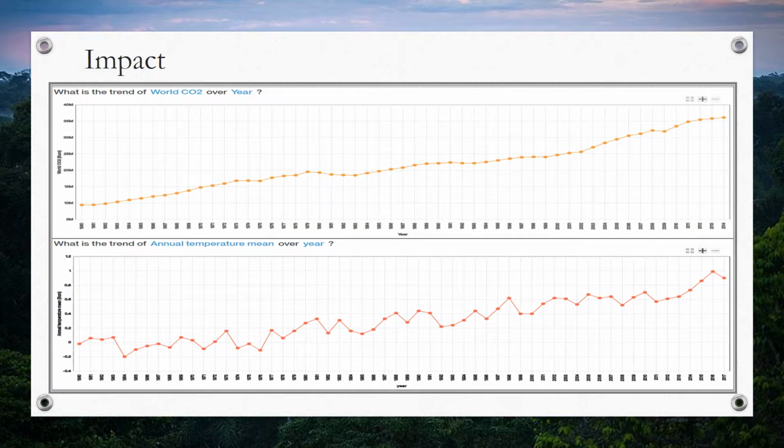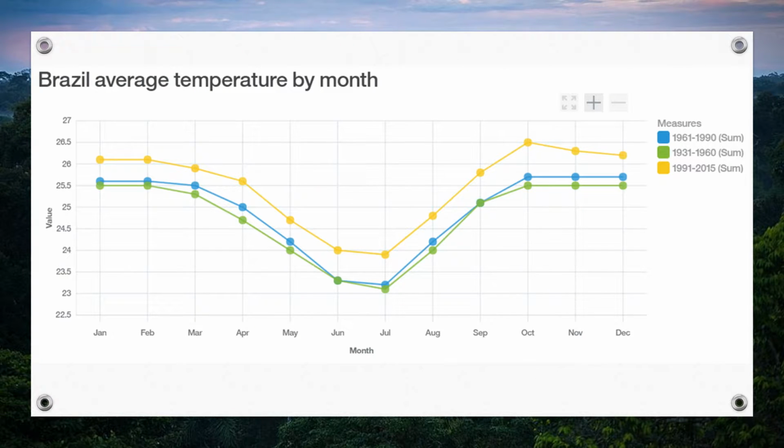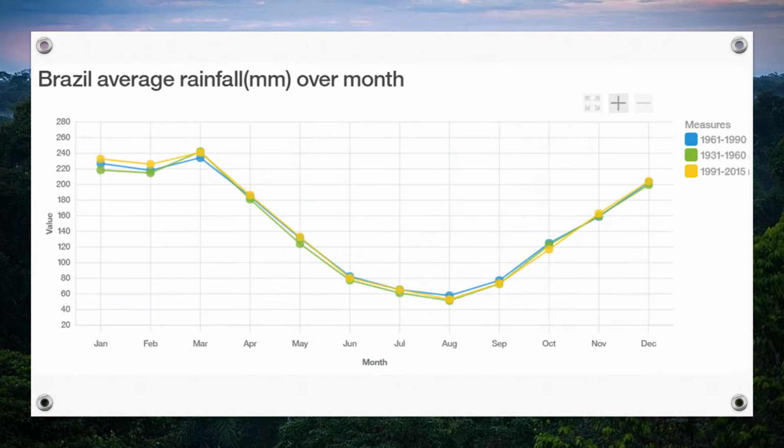the carbon dioxide level. When we narrow down to the country level, this chart represents the average temperature by month in Brazil. Looking at the yellow lines from 1991 to 2015, we can tell clearly that the temperature nowadays is about 0.5 degrees Celsius higher. We also test the average rainfall in each month in Brazil to see if there is an enormous variation over the years. From the chart we see that these three lines are consistent. It means that forest loss didn't change the amount of rainfall over the years.